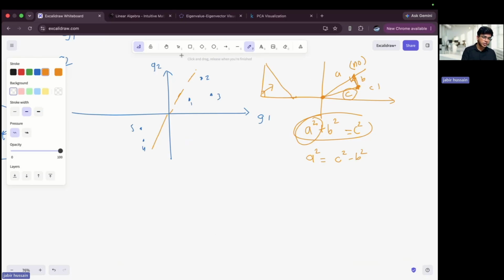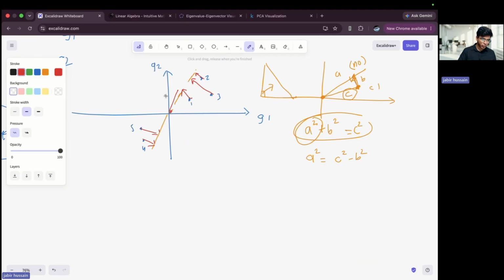Because what we do is we draw projections from these points onto the line. After drawing projections, we take the distances.